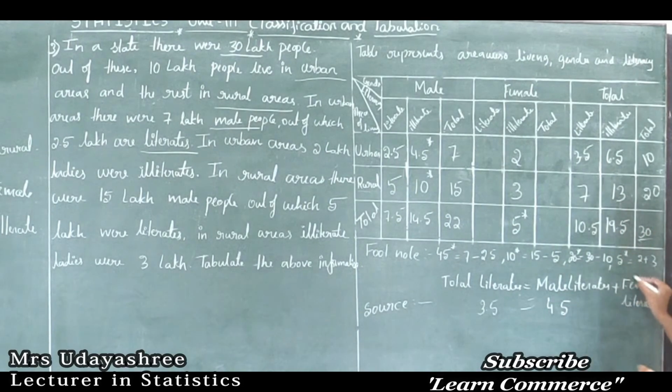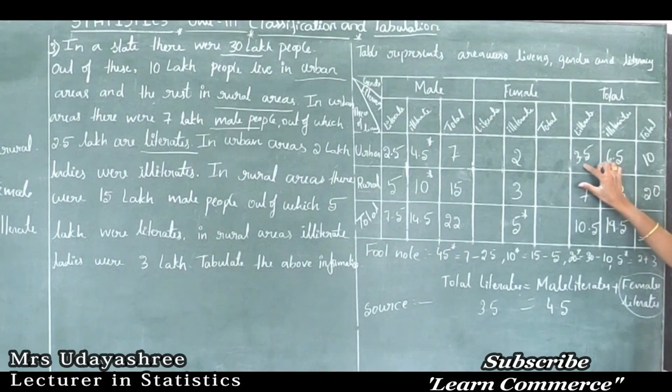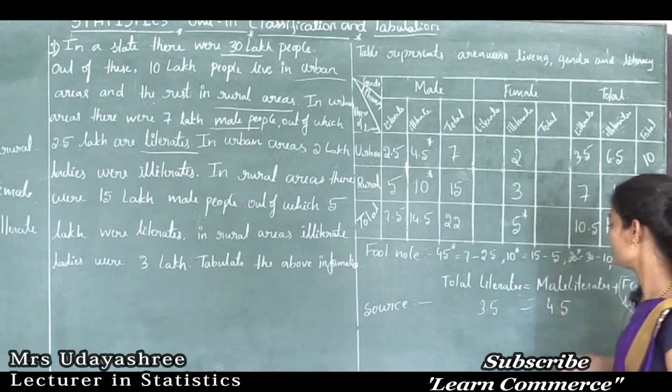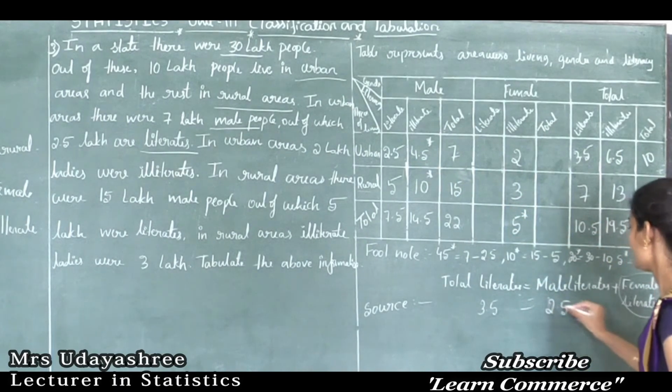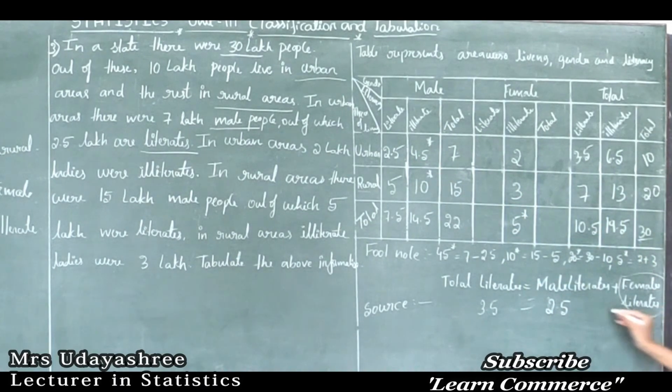Then how to calculate the female population? Yes, how to find this one? So from this, sorry, this is 2.5, no, I am sorry. Then here we need to find female literates. So plus x. So how to find this?